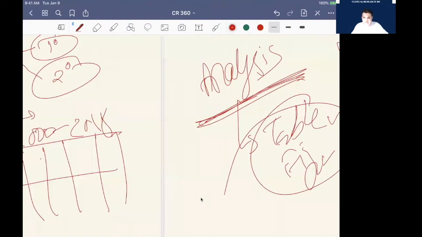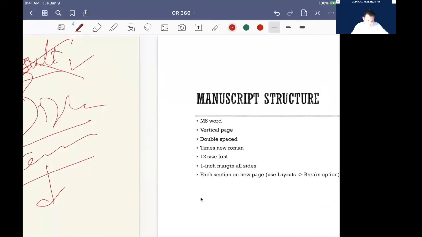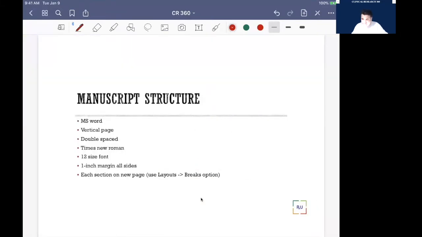Okay, now let's go back to the manuscript, because it's a manuscript session, and we'll be discussing everything about the manuscript today. So, manuscript structure: the manuscript should be written in MS Word. It should not be written somewhere else or in some random place. It should be written in a vertical page layout, in a double space way.